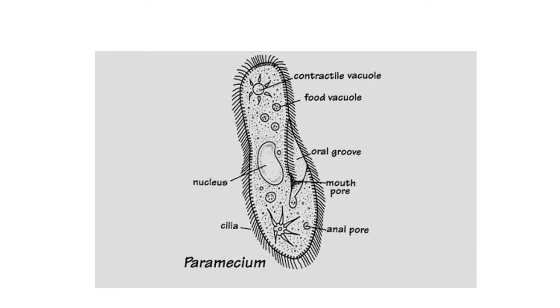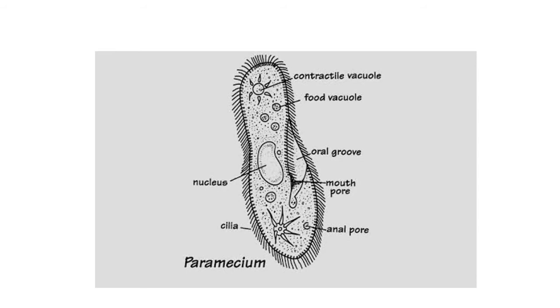The whole body is covered with hair-like organelles called cilia, and these cilia help in the process of locomotion, and other functions are also performed by these cilia. Many cilia are present all over the body. This diagram also shows an oral groove and anal pore. Oral groove is nothing but the mouth of Paramecium through which it takes food inside the body, and anal pore is excretory in function.